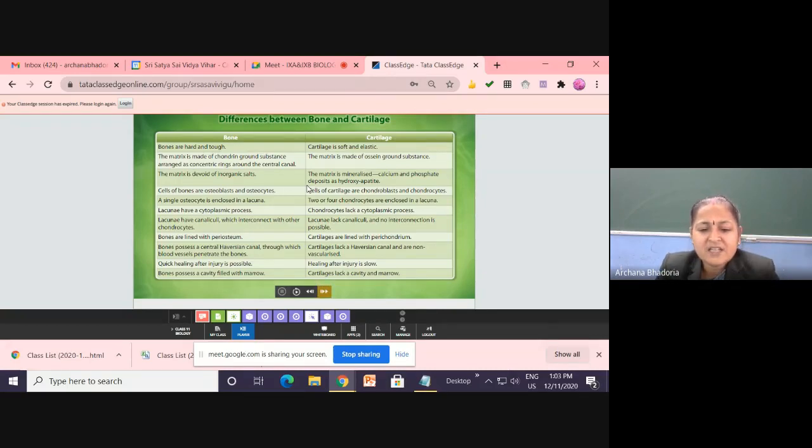So that is only making it hard. और उसमें क्या लिखेंगे cartilage में? The matrix is devoid of inorganic salts. The matrix is devoid of inorganic salts.